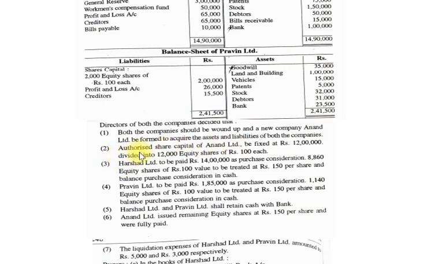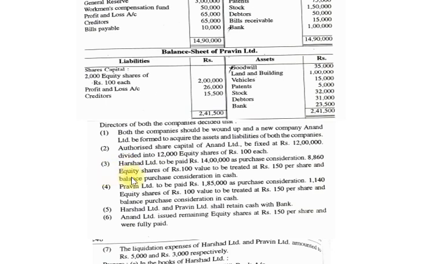Number two: authorized share capital of Anand Limited be fixed at rupees 12 lakhs, divided into 12,000 equity shares of rupees 100 each. Now friends, the authorized capital of Anand Limited is 12 lakhs, divided into 12,000 equity shares, and each share is rupees 100. This is the authorized capital. It means that Anand Limited can offer 12,000 equity shares during its life.